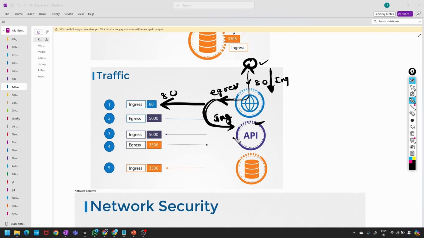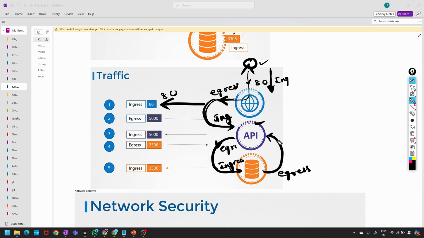Again, whatever output came, that is egress. Whatever input is coming to the database, that is ingress. Whatever output is coming to this API, that is egress.